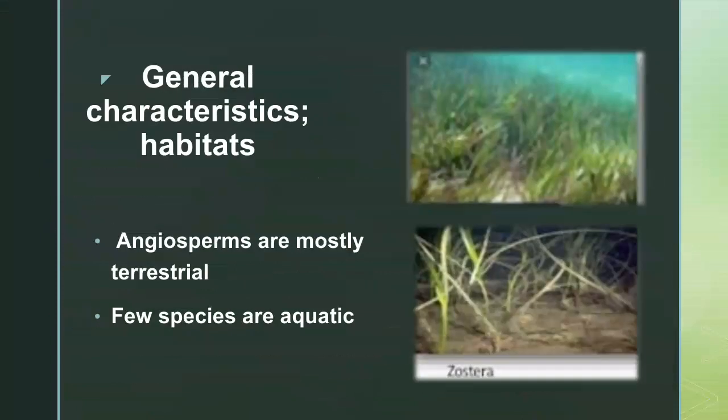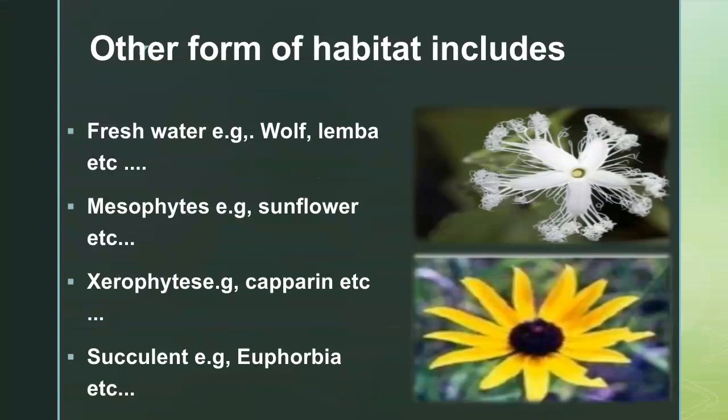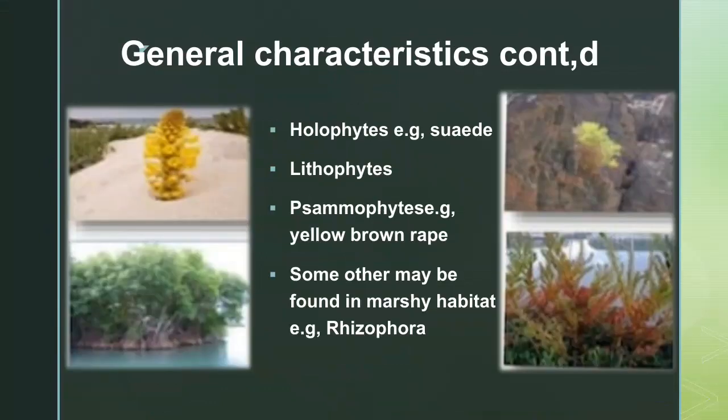General characteristics and habitat. Angiosperms are mostly terrestrial. A few species are aquatic, in fresh water. Some are mesophytes, some are xerophytes, and some are succulents, for example Euphorbia. Some are halophytes, some are lithophytes, and some others may be found in marshy habitats, for example Rhizophora.